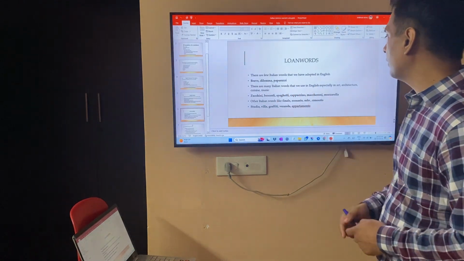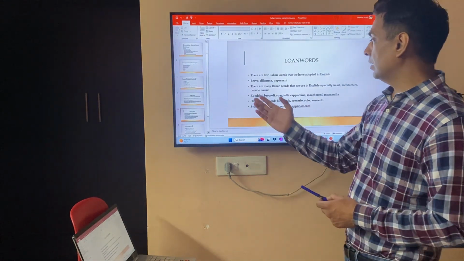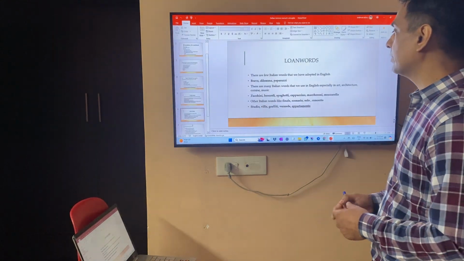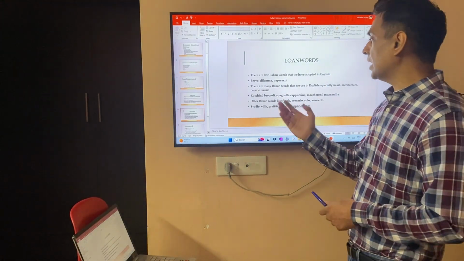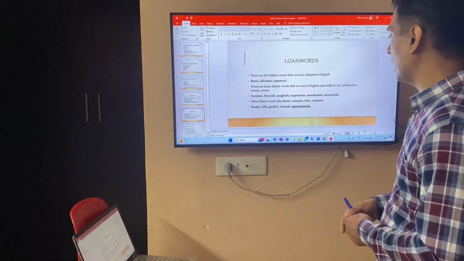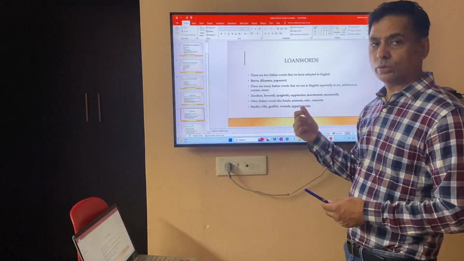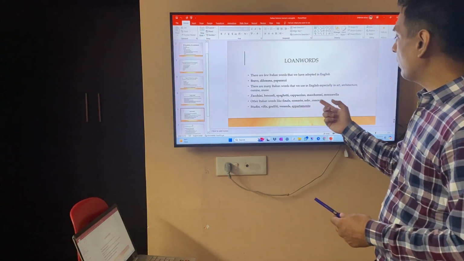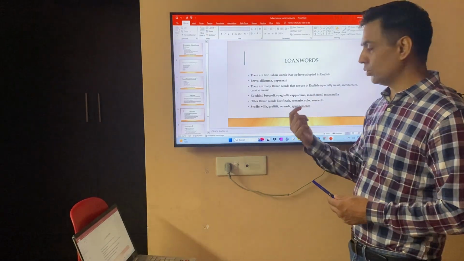There are many Italian words that we use in English, especially in art, architecture, cuisine, and music. For example, some words we use for cuisine: zucchini, broccoli, spaghetti, cappuccino, macaroni, mozzarella, and other Italian words like finale. Finale in English too, like for any final match we say finale, but it has been adopted from the Italian language. Scenario. In English we say scenario. They mean the same, just the pronunciation differs. Solo. And likewise, concerto. In English we say concert, but in Italian we say concerto.